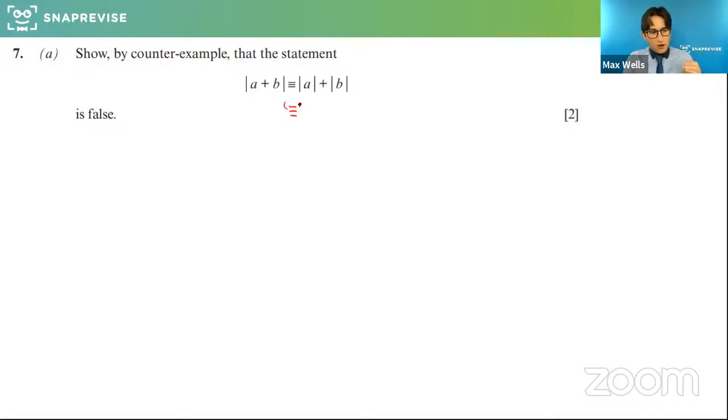And the signs like that are called the modulus signs. So they mean you take the positive version. So what we're saying here is if I have a plus b and I do the modulus of that, so even if they were negative numbers, I make it positive, is that identically equal to the modulus of each of them added up?